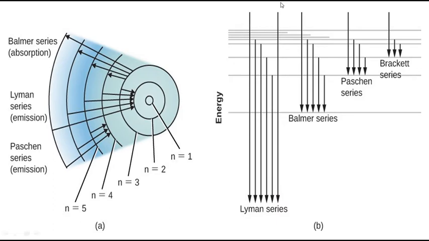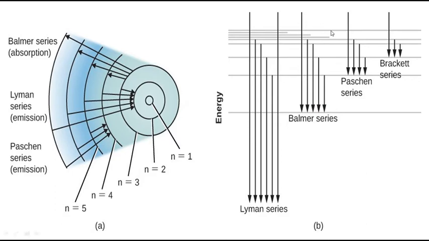If the electrons are coming down to the first energy level from any of the higher energy states, you will get the Lyman series. And you see the Balmer series, already our electrons are in a higher energy state.